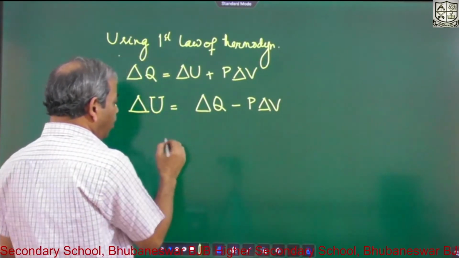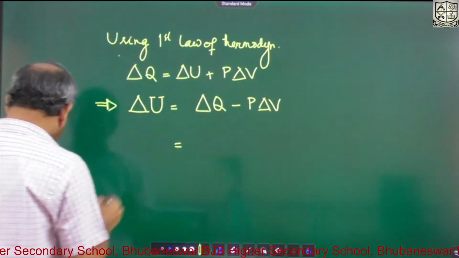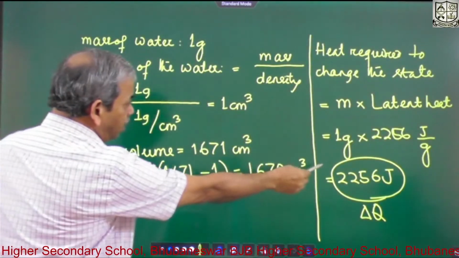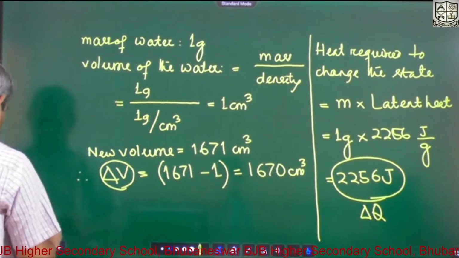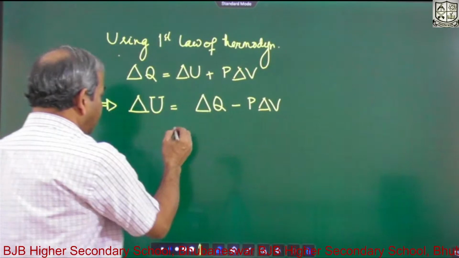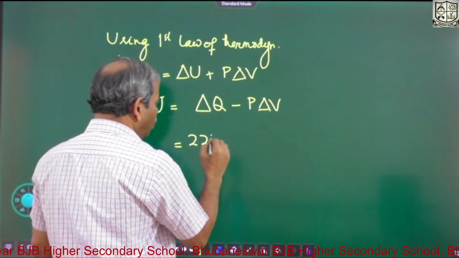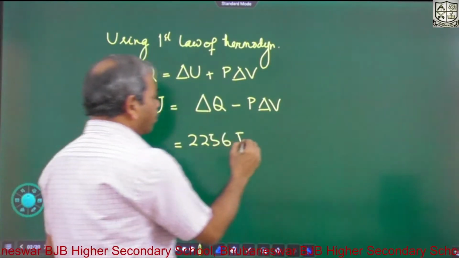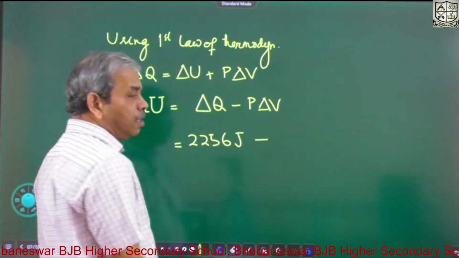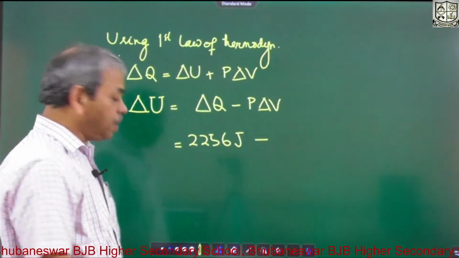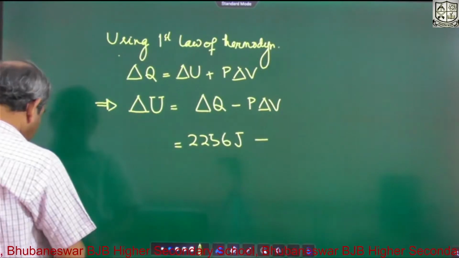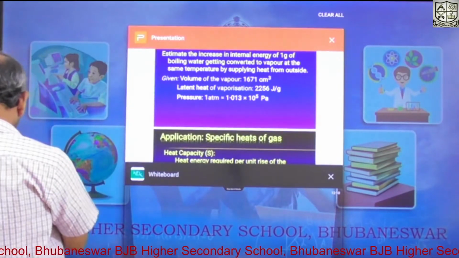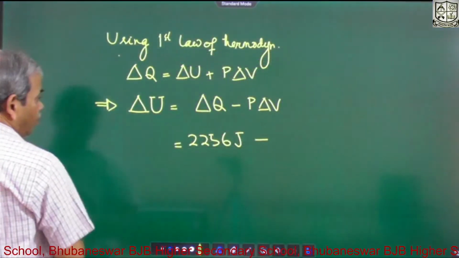So delta Q is how much? Let us see how much delta Q is written: 2256 joule. So delta Q is 2256 joule, minus P delta V. P will be 1 atmospheric pressure. How much is given? The value of P is given as 1.013 into 10 to the 5.